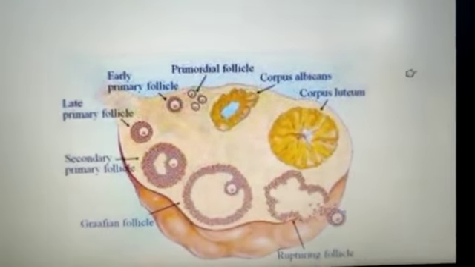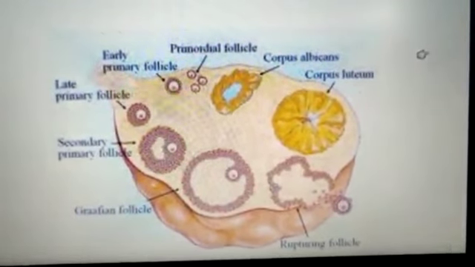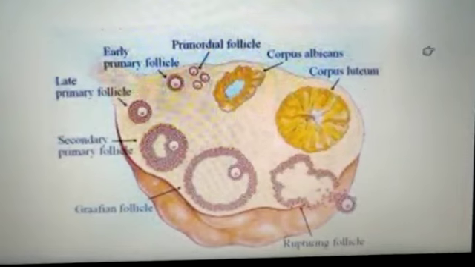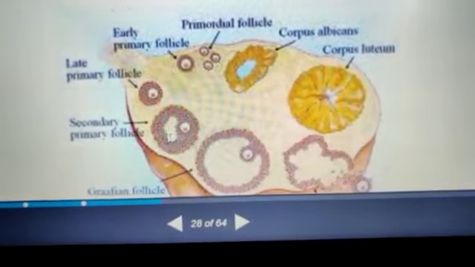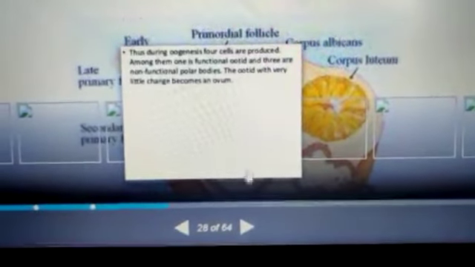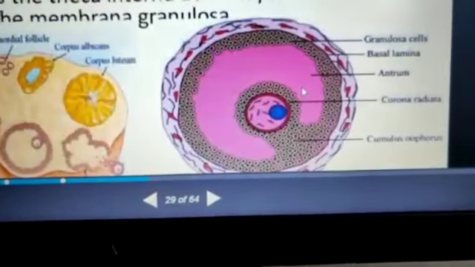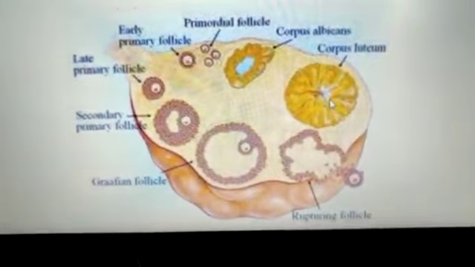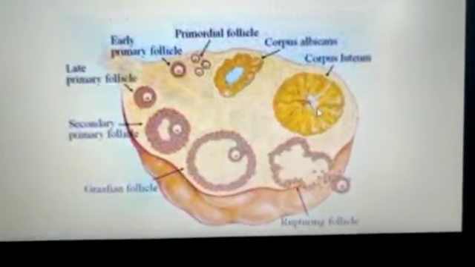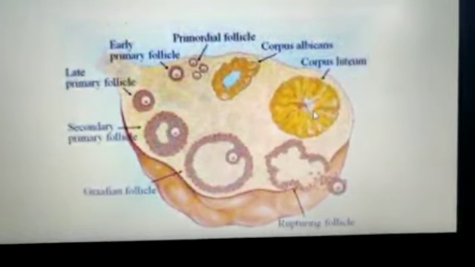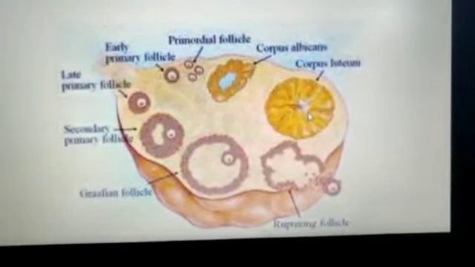Now you are able to see the structure in detail. Sometimes the question may be asked: draw the transverse section, the TS, of the ovary. So just remember: primary follicle, secondary follicle, the Graafian follicle, corpus luteum, primary follicles, early primary follicles, primordial follicles, corpus luteum, corpus albicans, and the corpus luteum, which again helps in synthesizing